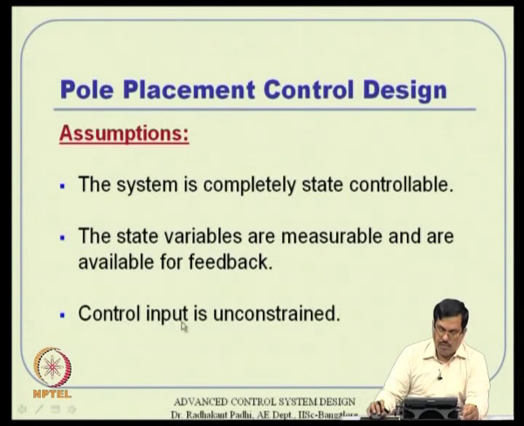We also assume that the control input is unconstrained. Normally the control inputs are typically constrained. That means the magnitude of control and the rate of control are not really infinite. They have to be constrained by physical constraints, by energy input, all sort of things. But here we will assume, as far as the theory development is concerned, that the control input is unconstrained. So, these are the primarily three assumptions that we will rely on. First is the system is controllable, second is states are available for computing the controller, and the third is the control is unconstrained.